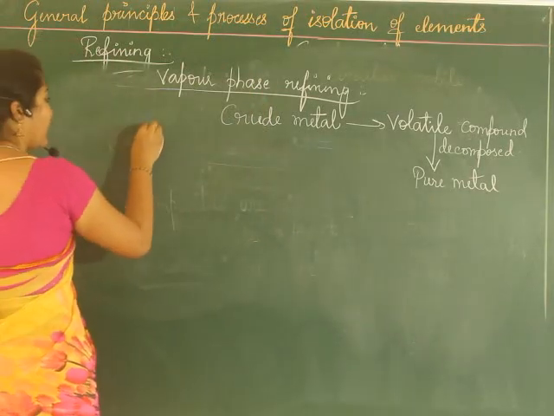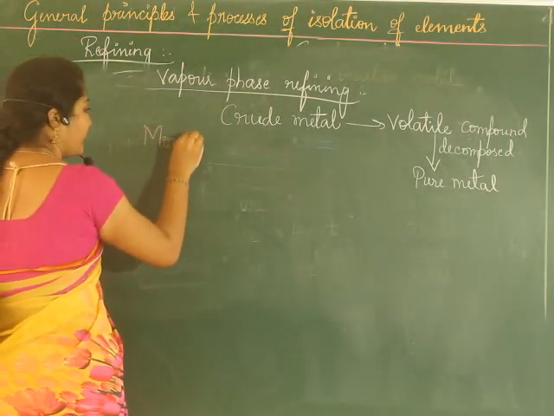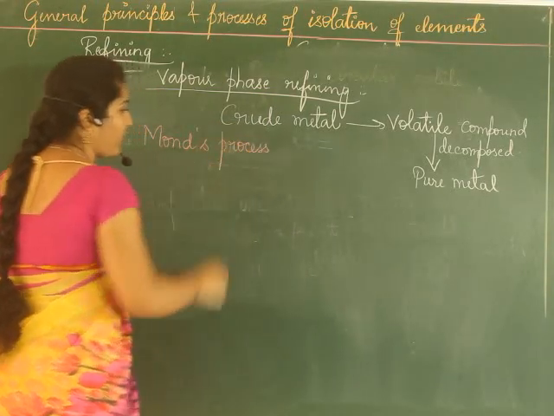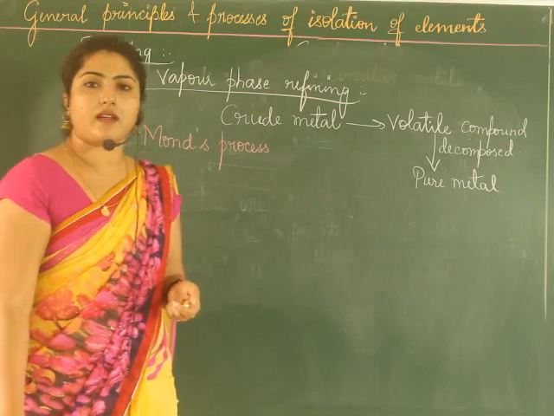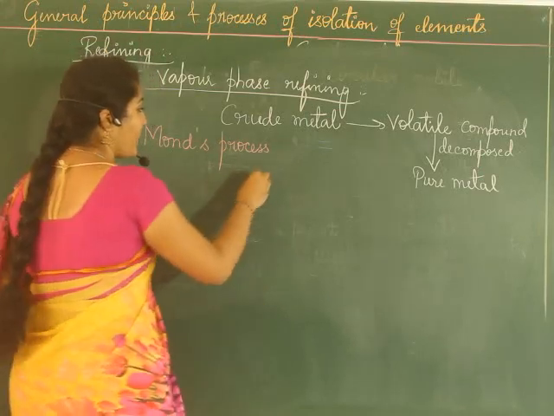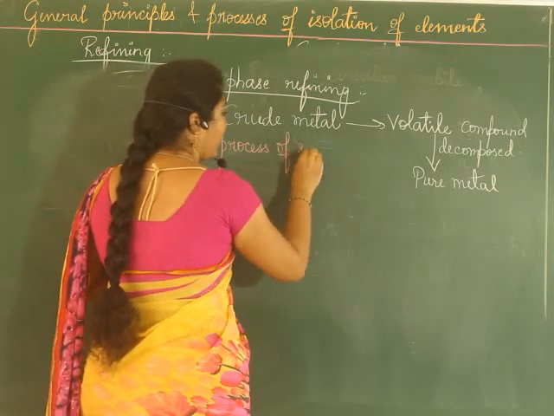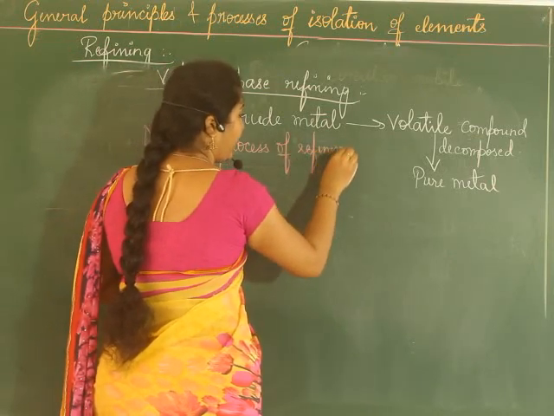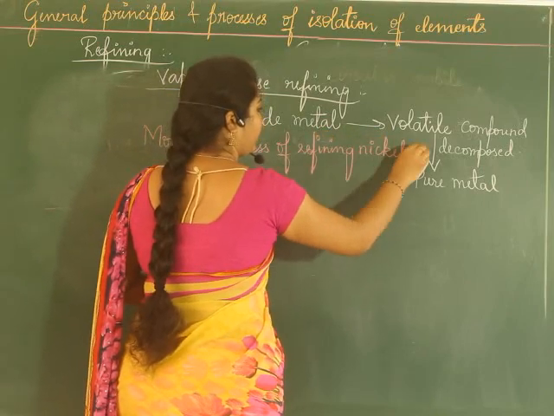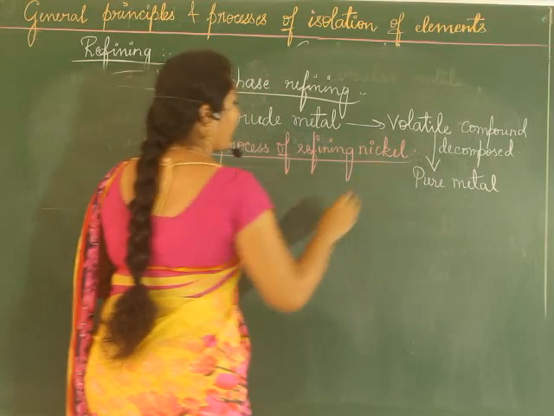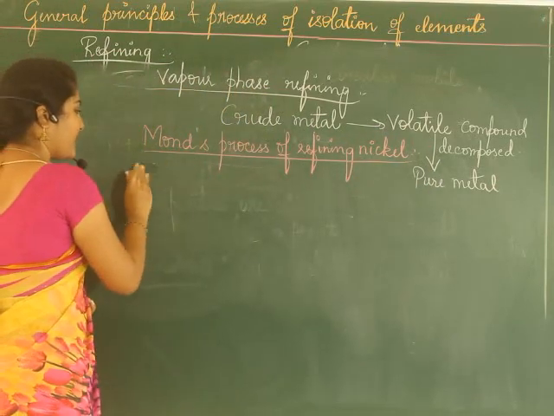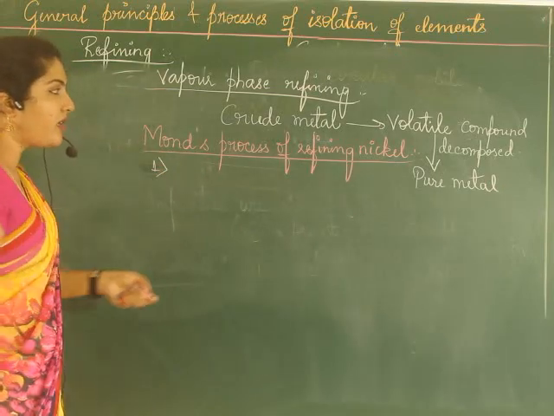One important method is Mond's process. Sometimes they'll ask you the name of the process also. Which refining process is used for refining nickel? Mond's process of refining nickel. So here what is done? There are two steps here. The first step is what?